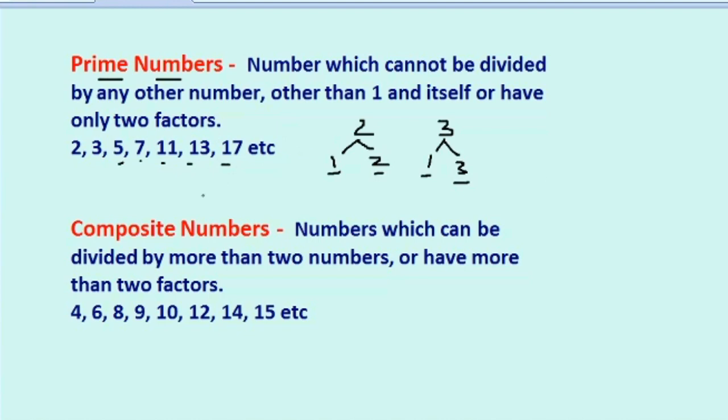Then if you say 4, what is happening in 4? 4 can be divided by 1, by 2, and also by 4. So how many factors does 4 have? It has 3 factors, 1, 2 and 4. So it is not a prime number, it is a composite number. Composite number is exact opposite of prime numbers. Numbers which can be divided by more than 2 numbers or have more than 2 factors. These numbers are 4, 6, 8, 9, 10, etc.